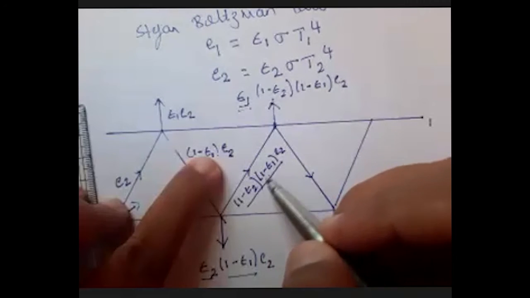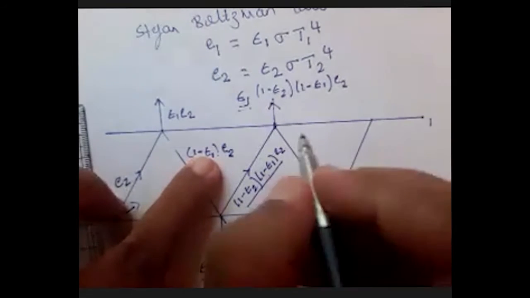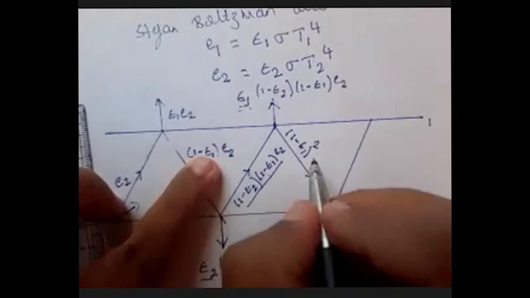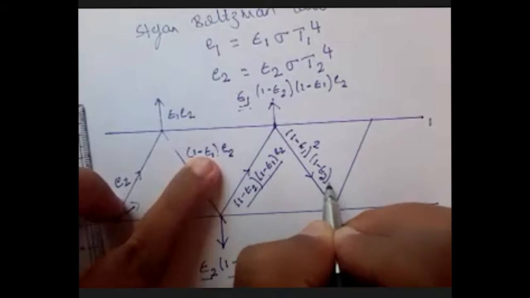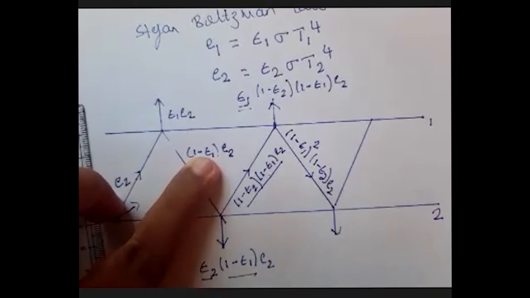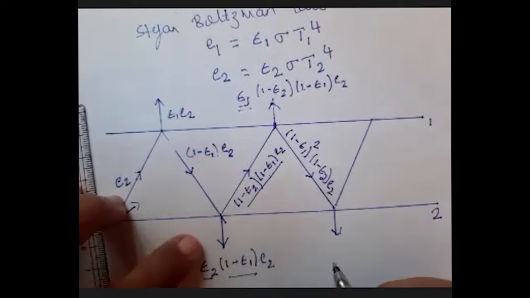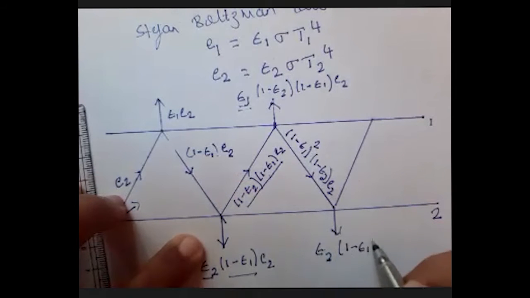So 1 minus epsilon 1 and 1 minus epsilon 1 give 1 minus epsilon 1 whole square into 1 minus epsilon 2 into E2. Out of this radiation, some part will be absorbed: epsilon 2 into 1 minus epsilon 1 square into 1 minus epsilon 2 into E2.